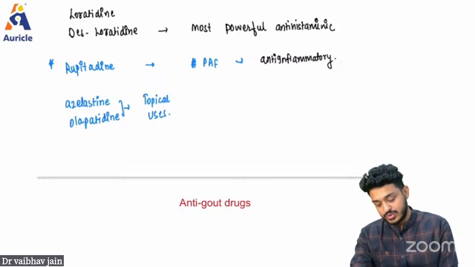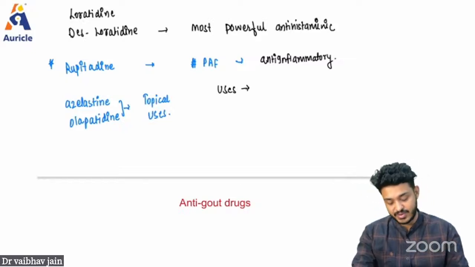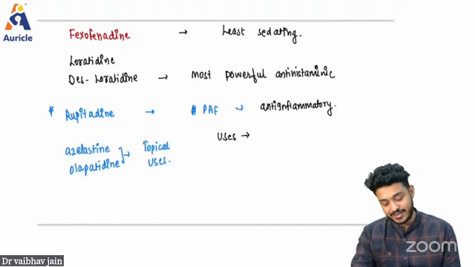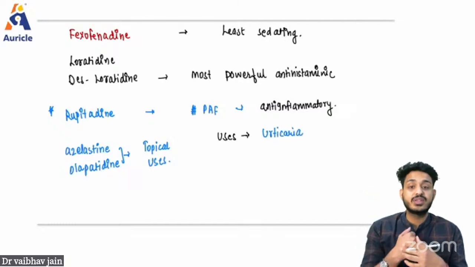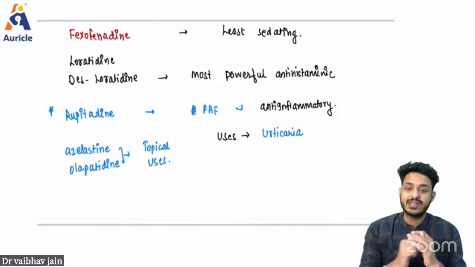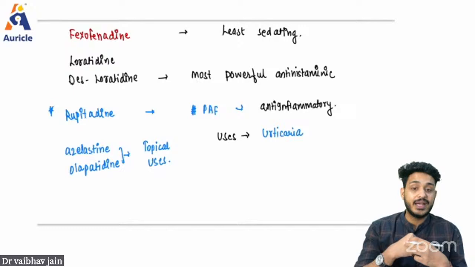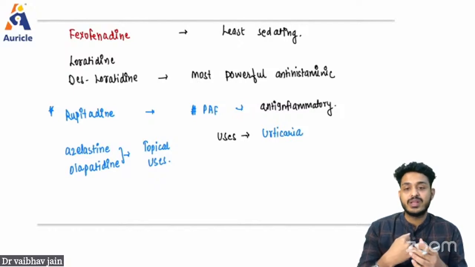So if I want to talk about the uses of these antihistaminic drugs before discussing gout, what are the uses? They can be used in cases of urticaria. The most characteristic lesion that you find in urticaria is wheal formation, right? A wheal is going to be edematous, that means edema will be there, erythematous, that means redness will be there, and an itchy lesion.